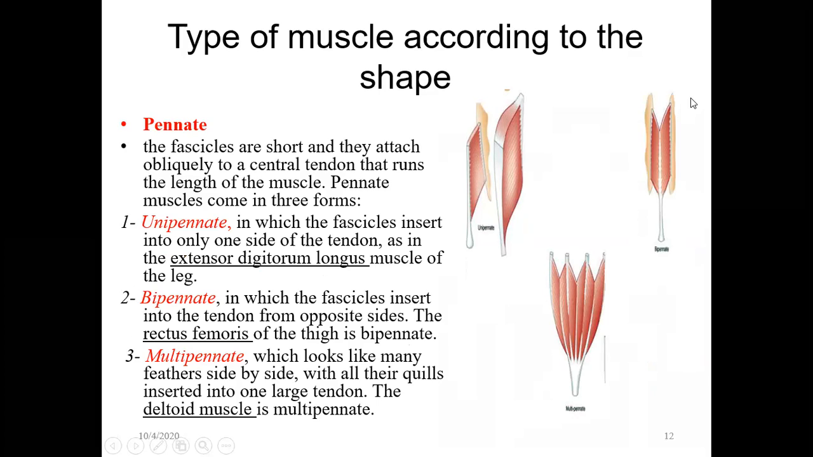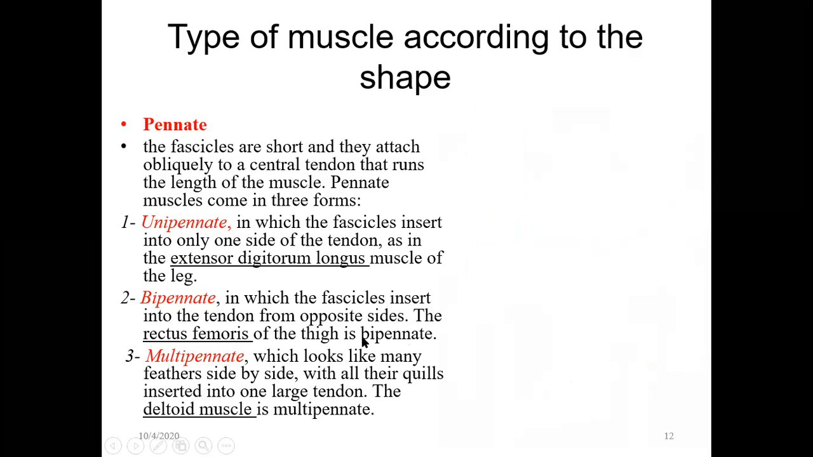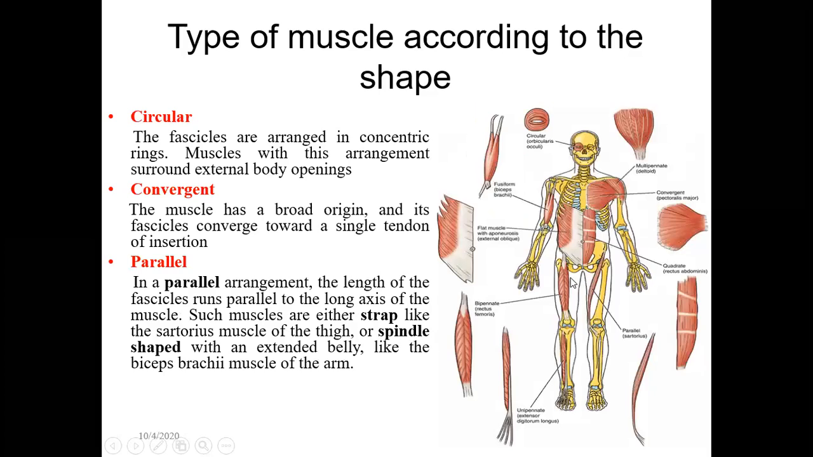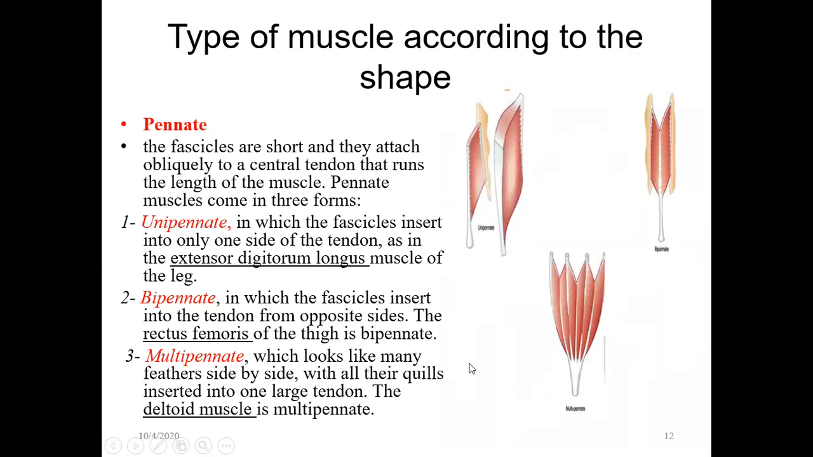In the case of bipinnate, the tendon is in the center and the fibers are in two directions, inserting into the tendon from opposite sides. The example is the rectus femoris of the thigh. As we saw here, this is the muscle with fibers in two directions. The middle is the tendon, with two directional fibers. Here there is only one side, the other side is free. Here there are fibers on two sides.